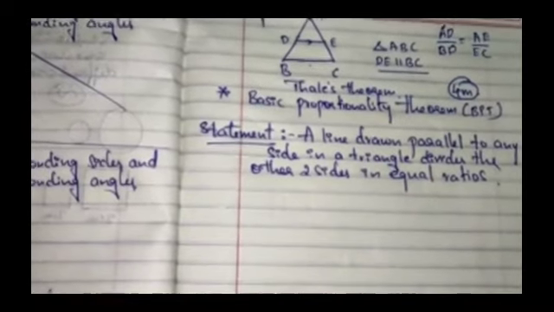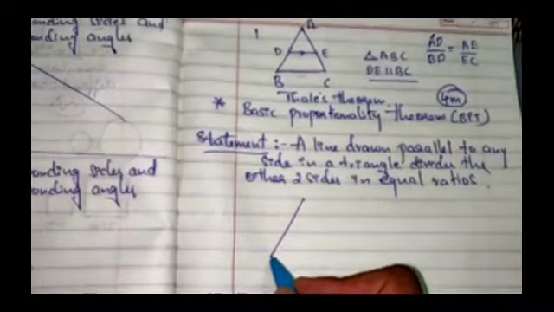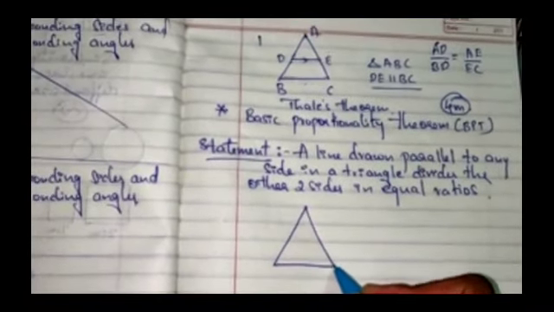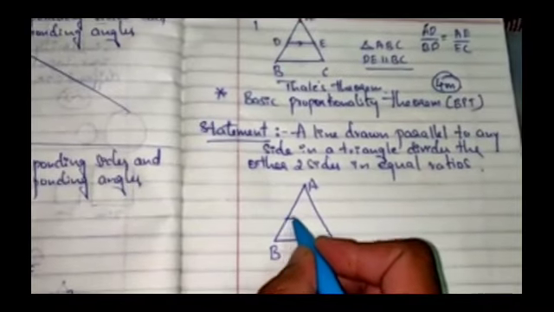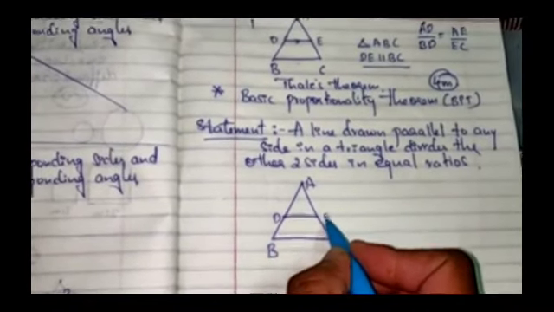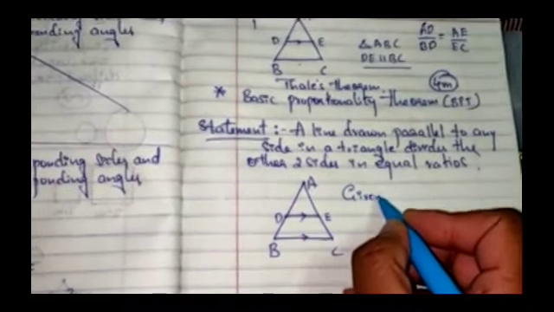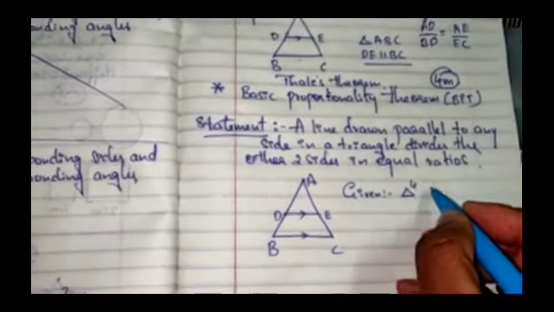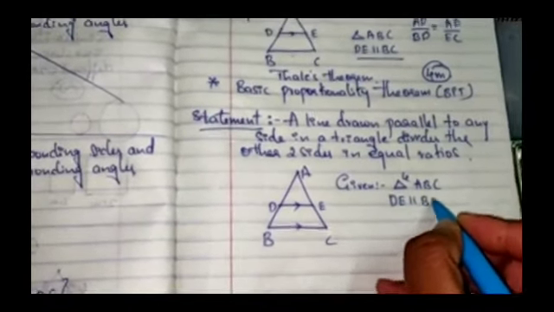It is one of them which is very, very important. So for this we have a triangle A, B, C, and I have drawn a line DE parallel to BC. So we have to write what is given. Given is triangle ABC where DE is parallel to BC.